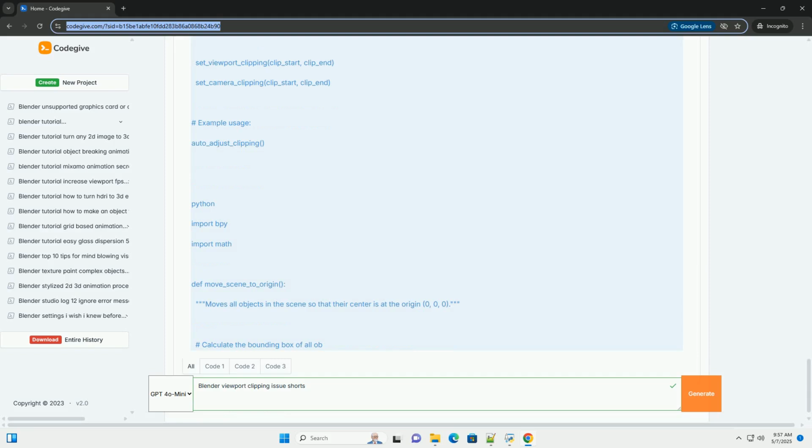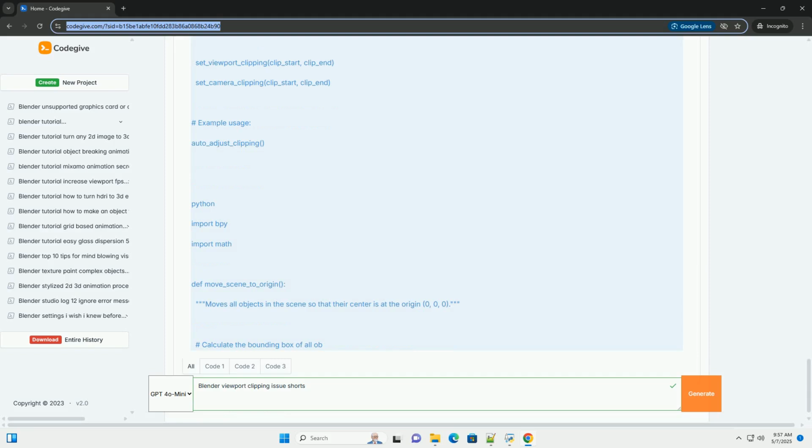Scripting solutions, Python. Here are several Python scripts to help you manage and adjust clipping values programmatically. 1. Setting clipping values for the active camera. Explanation: bpy.context.scene gets the current scene. scene.camera retrieves the active camera in the scene. This is important.